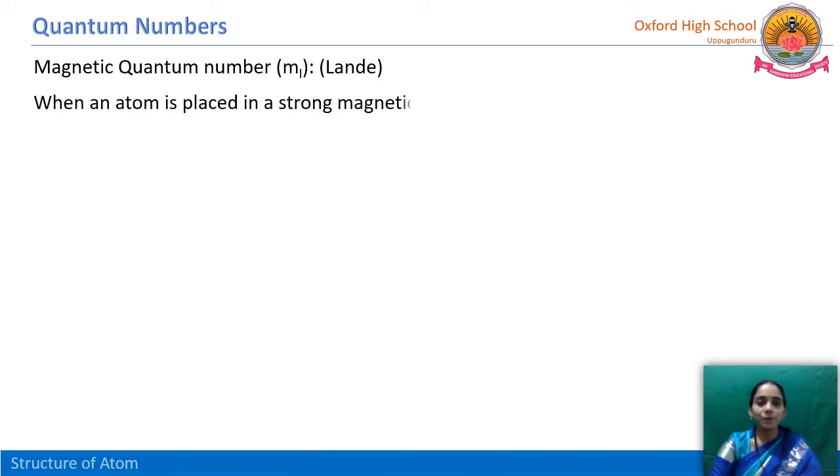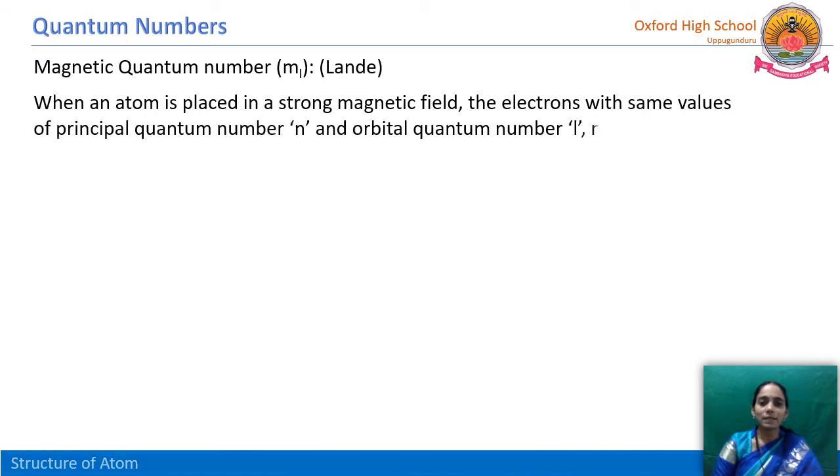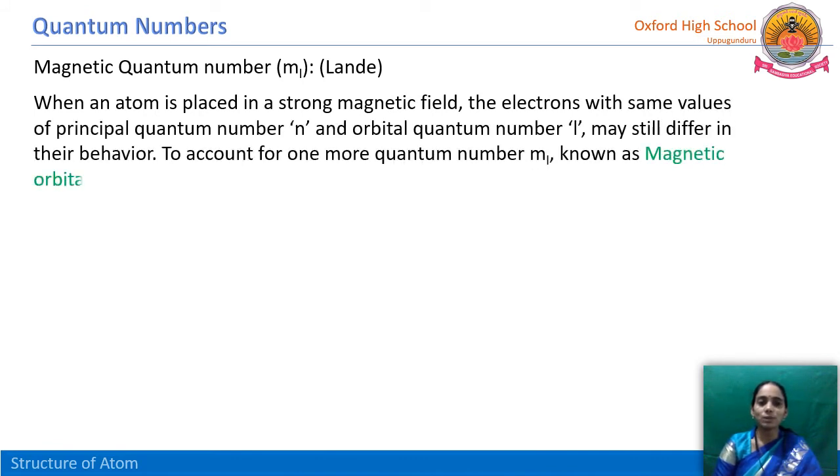When an atom is placed in a strong magnetic field, electrons with the same values of principal quantum number n and orbital quantum number l may still differ in their behavior. So to account for all this, one more quantum number, m_l, known as the magnetic orbital quantum number, has been introduced.